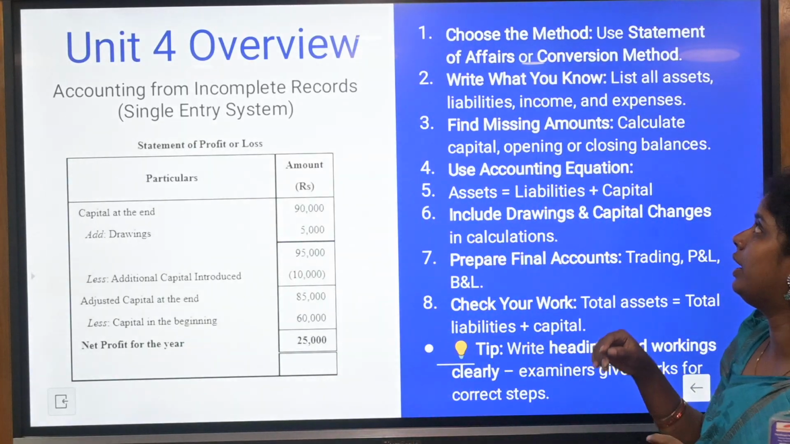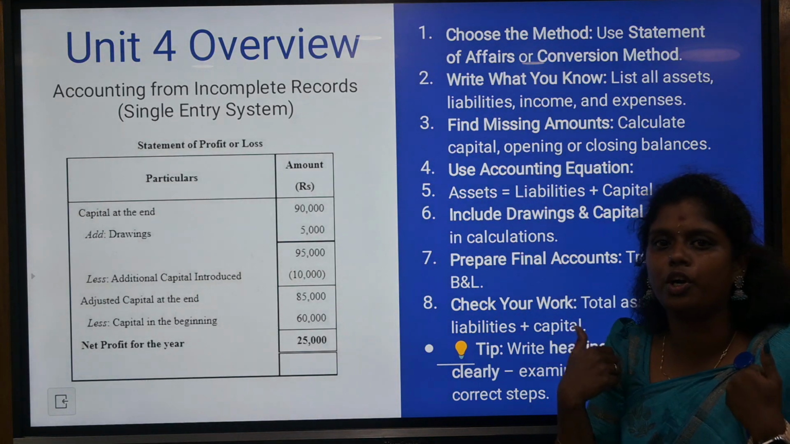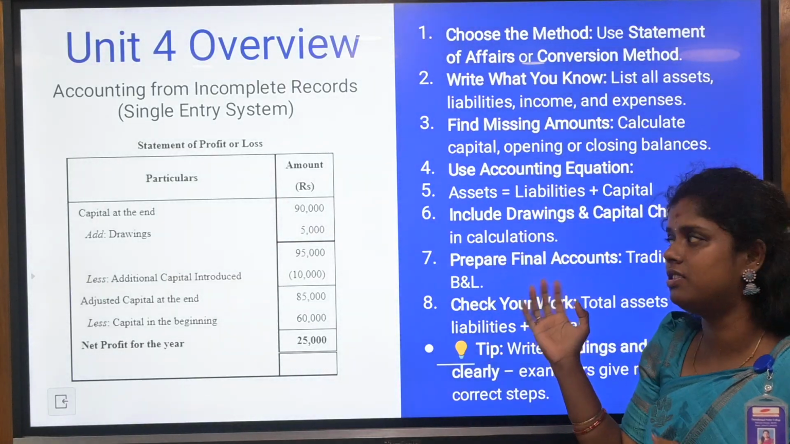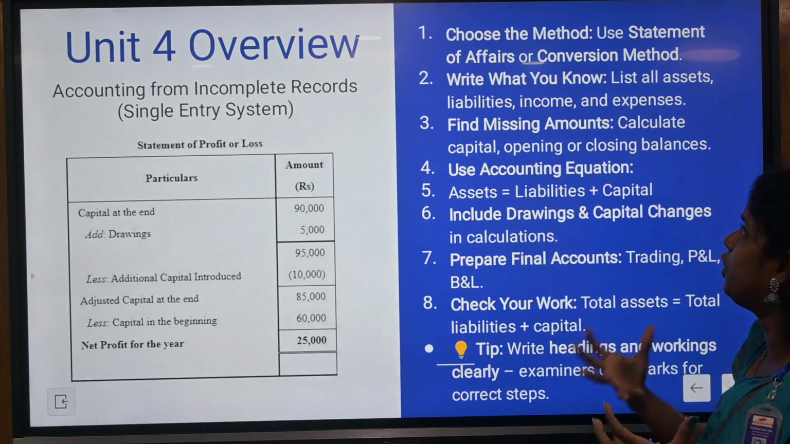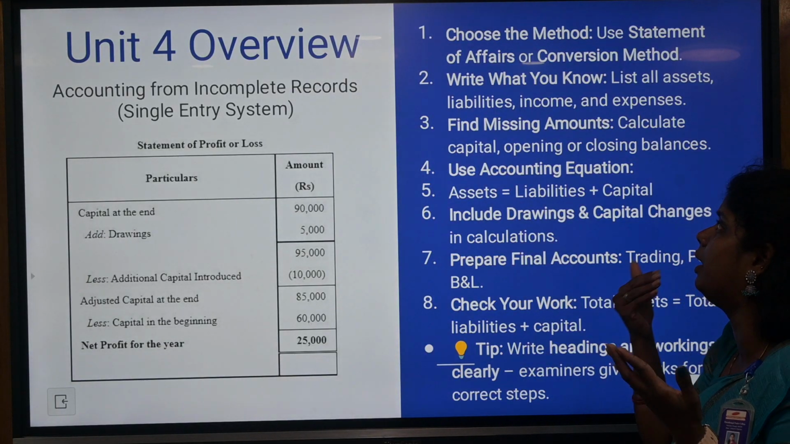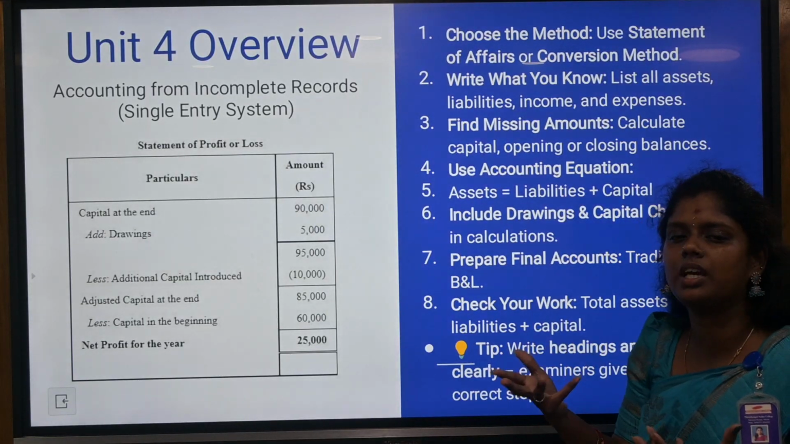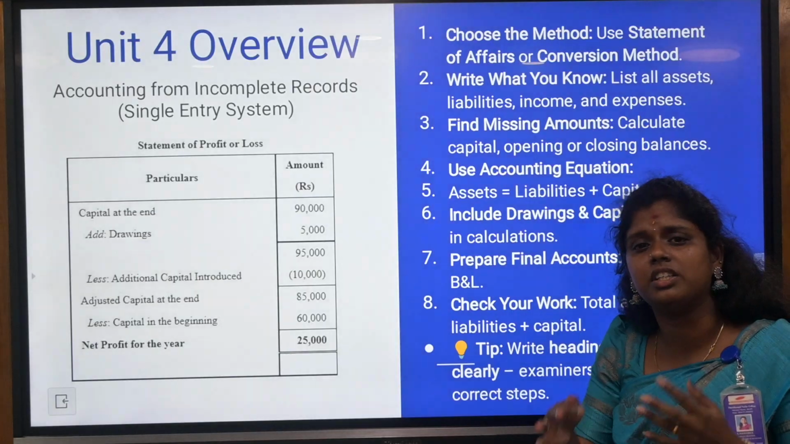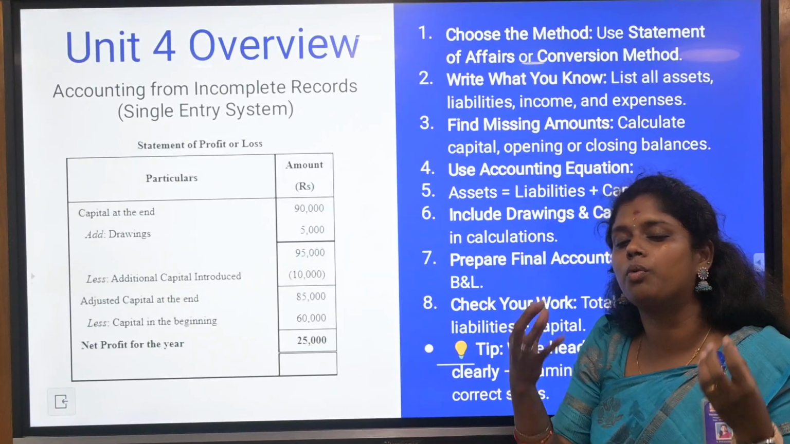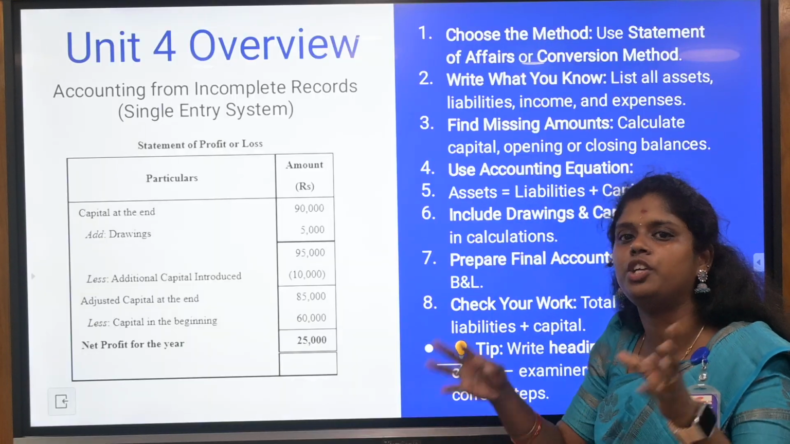So here we will come to the unit 4 overview. Choose the method: what method are you going to choose for this particular straight line or single entry system? Write what you know. You know what is what, and you need to list down the main things, either assets or liabilities, and find the missing amounts. You need to find out whether the total creditors are missing or debtors are missing. You need to find out the capital, opening capital, closing capital, everything. If it is not mentioned, you need to find it out.